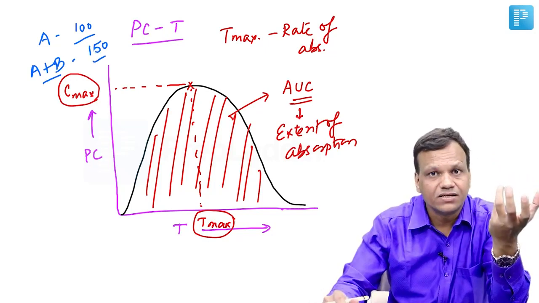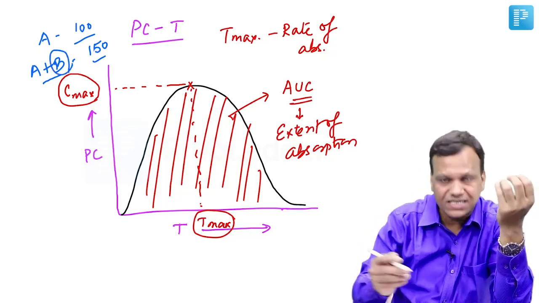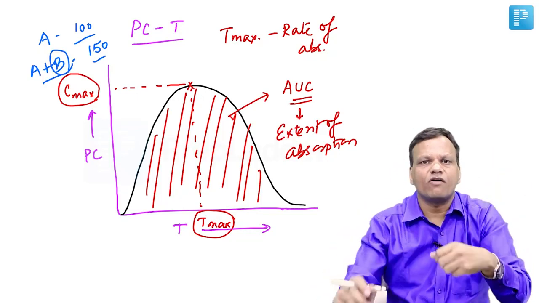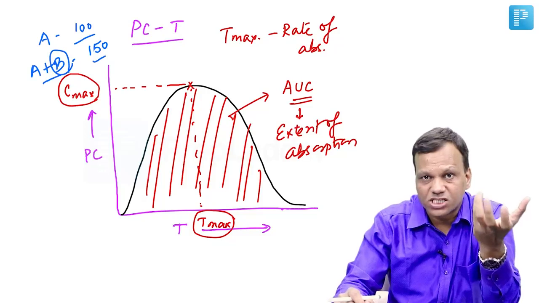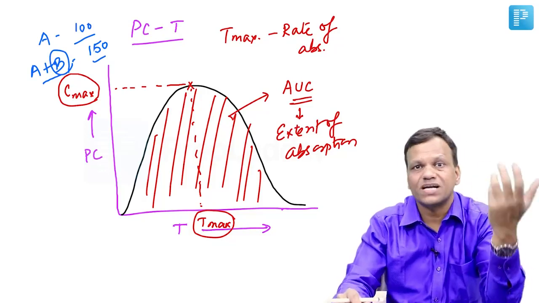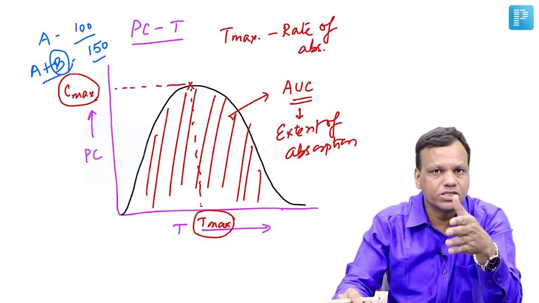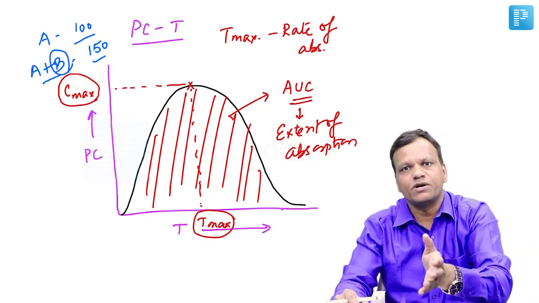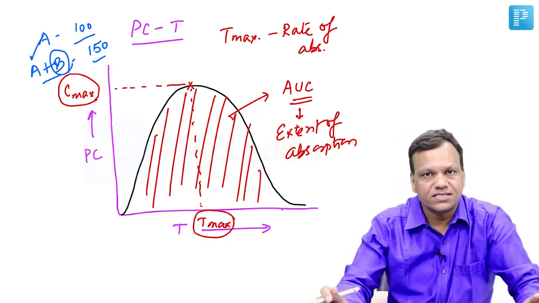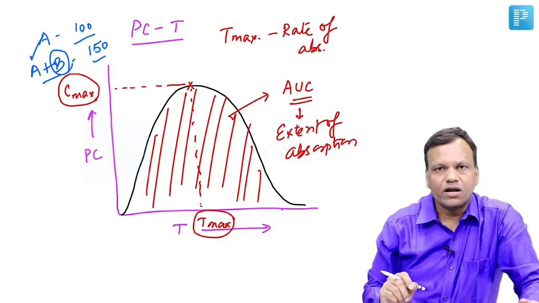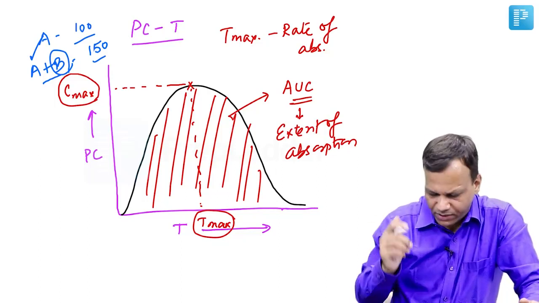So what does this mean? This means that B has increased the availability of A in the blood. That is possible if it is inhibiting the first pass metabolism of A. So first pass metabolism of A has reduced, so more drug has come into blood. So AUC increases. Okay. So that is important about the plasma concentration time graph.